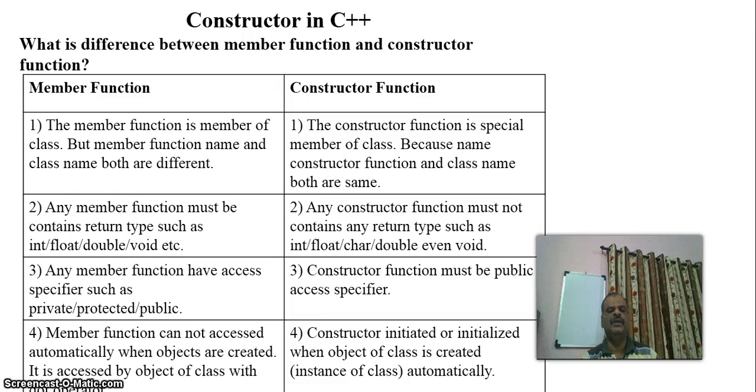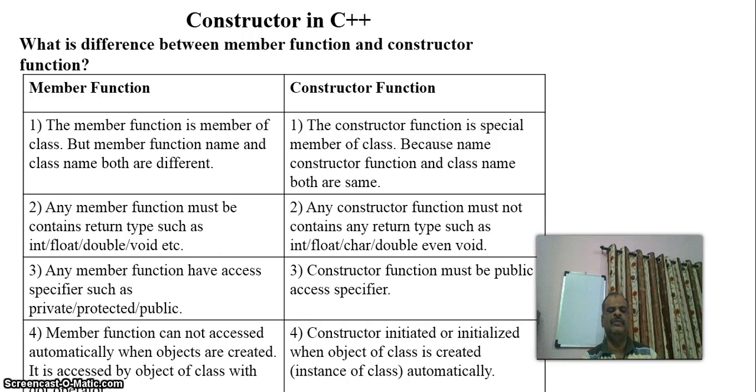Any member function can have an access specifier such as private, public or protected. That means a member function of a class can be specified as private, protected or public, but a constructor function must be specified in the public section only. A member function is not accessed automatically when objects are created.